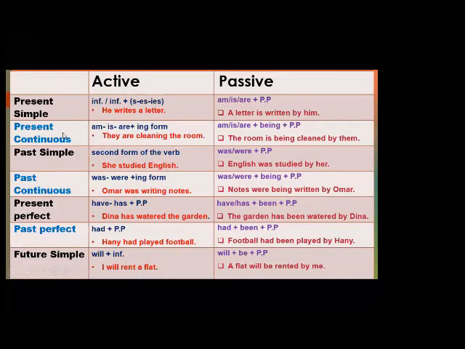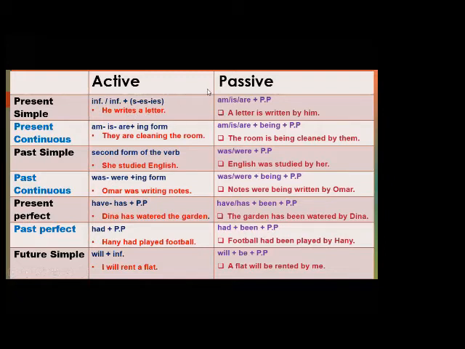Again, here we have the tenses, okay, in the active voice and in the passive voice. Active is sentence as we study in all grammar lessons. In passive, we will start using the object because the object receives the action. So in the present simple, we have the verb, the infinitive verb with I, we, you, and they, or the verb plus S, ES, IES, like he writes a letter. Okay, so he is the subject, writes is the verb, a letter is the object.